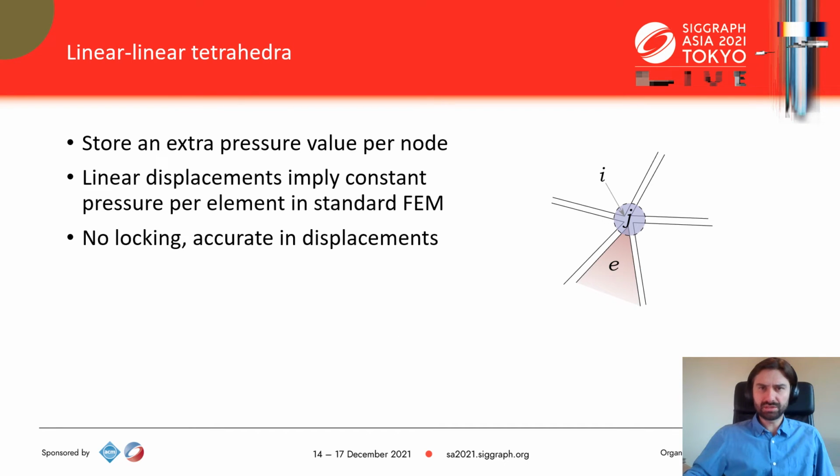We are using linear shape functions for both the displacement and the pressure fields. This means that compared to standard FEM, we need to store an extra scalar value per node signifying the pressures. This is the cheapest solution to locking. In standard FEM, pressure is not an explicit variable, it is in turn computed from the displacement gradient, making it constant per tetrahedron. Our mixed FEM solution guarantees locking-free and accurate deformation.